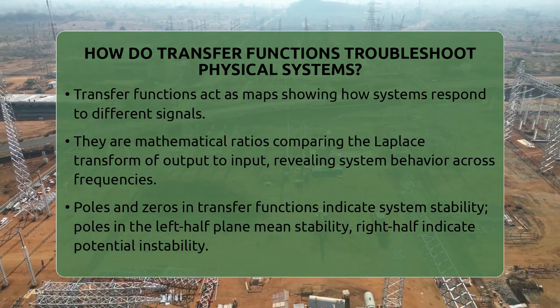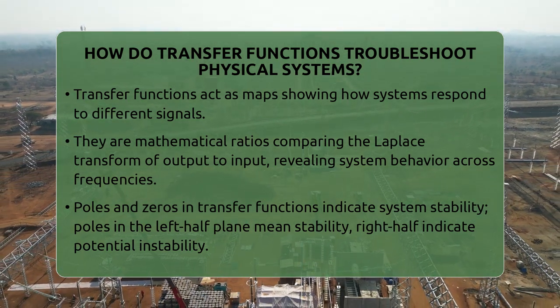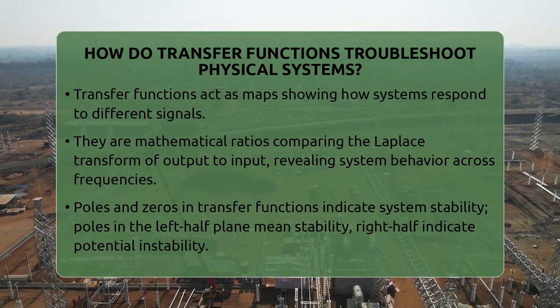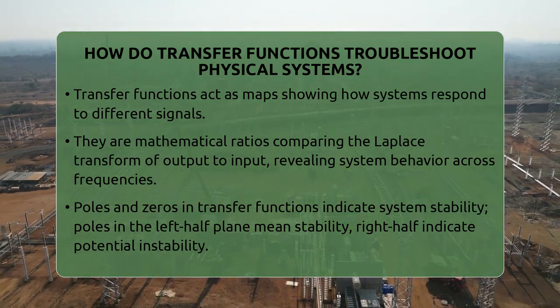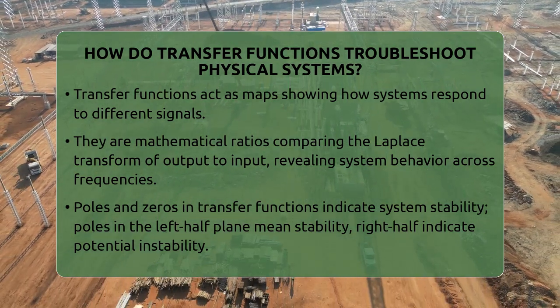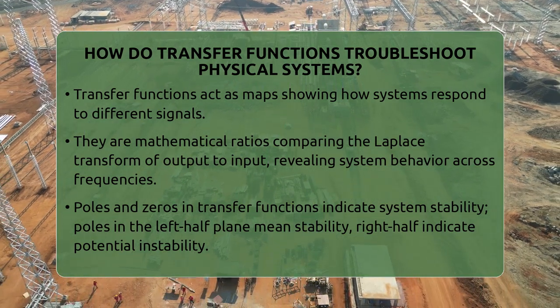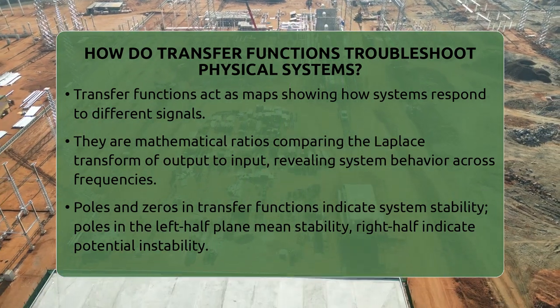A transfer function is written as a ratio. It compares the Laplace transform of the output to the Laplace transform of the input. This ratio tells us how the system behaves across different frequencies. By analyzing this, engineers can see if the system is stable or if it might cause issues.